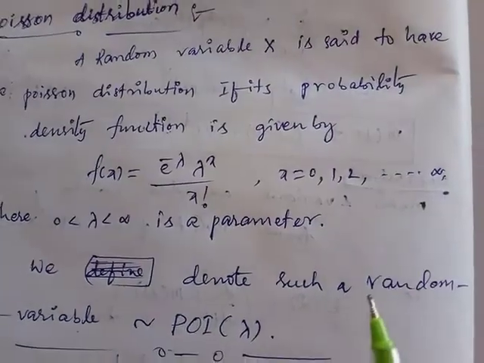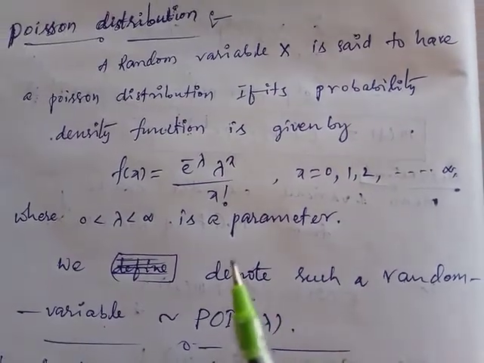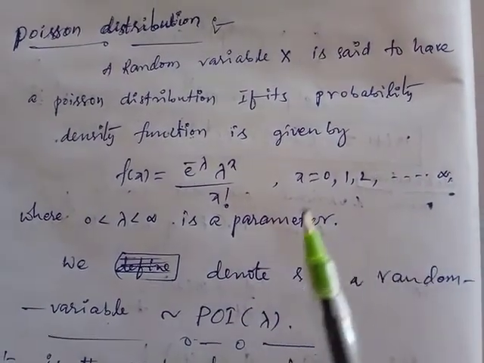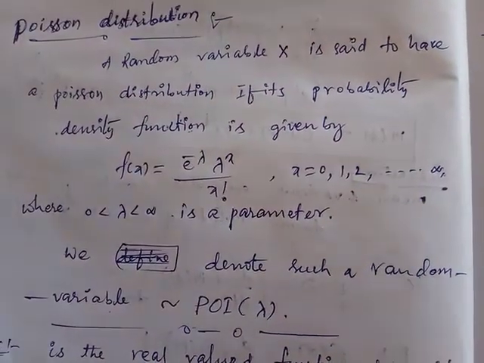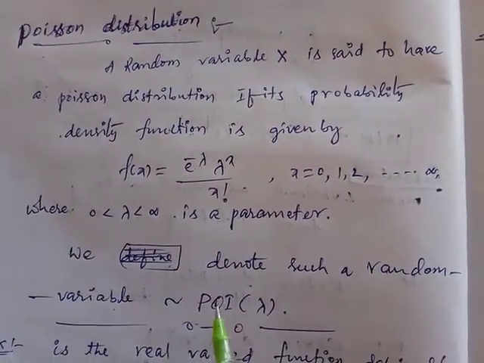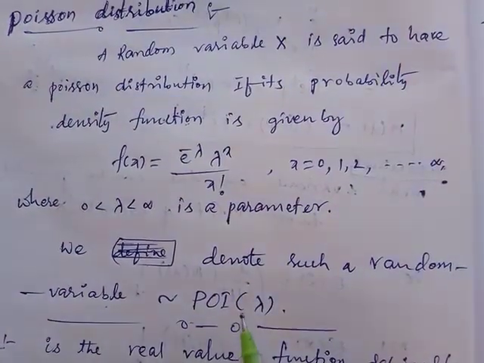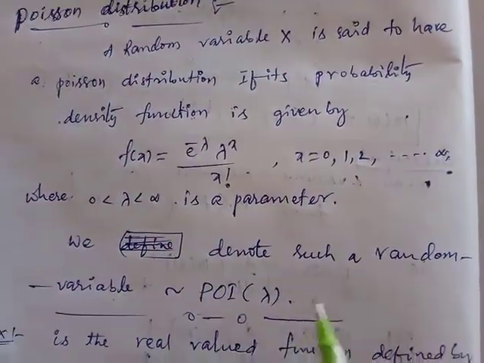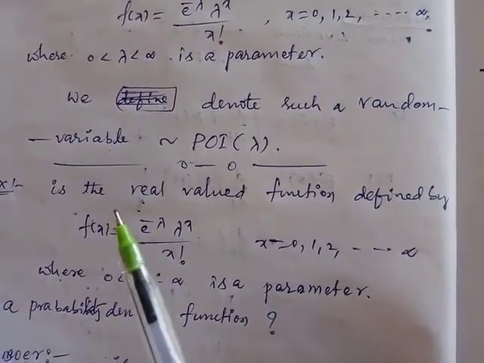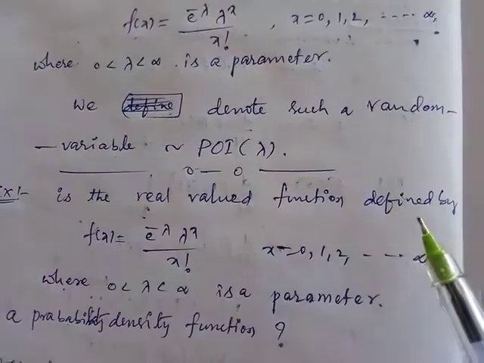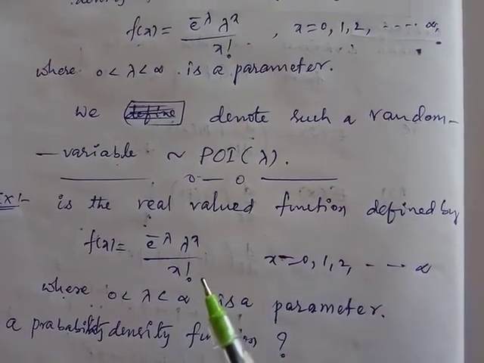We denote such a random variable as follows. If x has a Poisson distribution, we write x distributed as Poisson, POI of lambda, where lambda is the parameter. Here one example is the real valued function defined by f of x equal to e power minus lambda, lambda power x by x factorial.